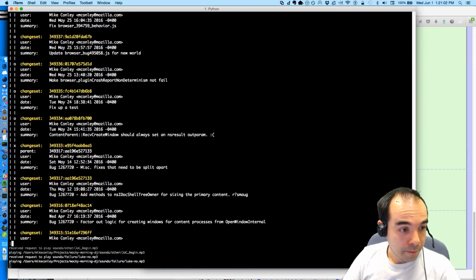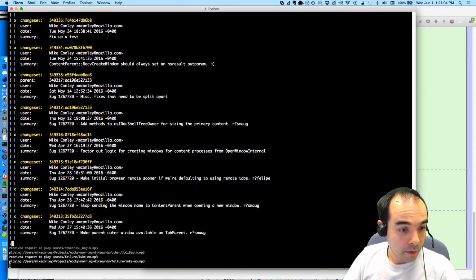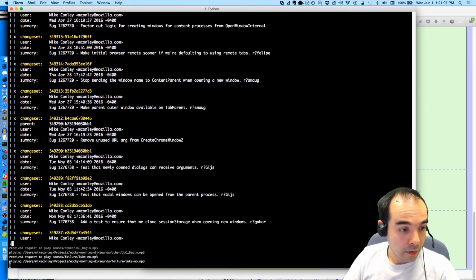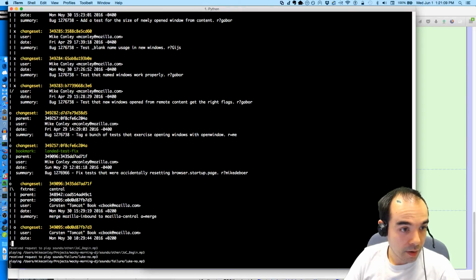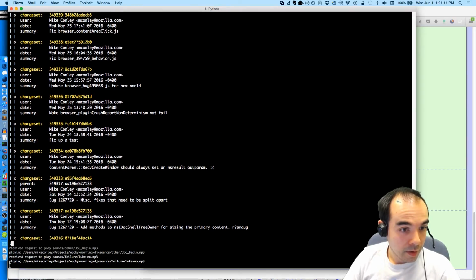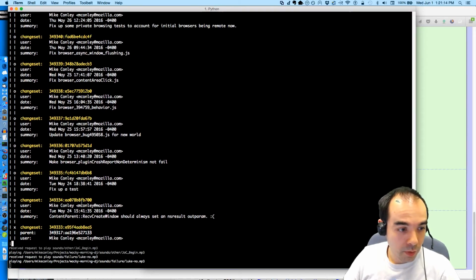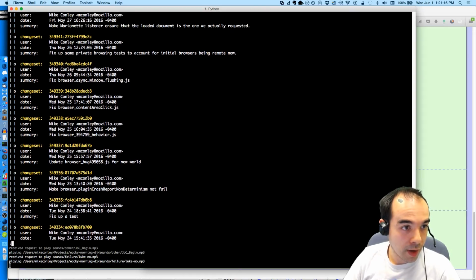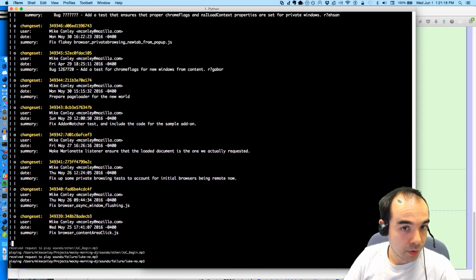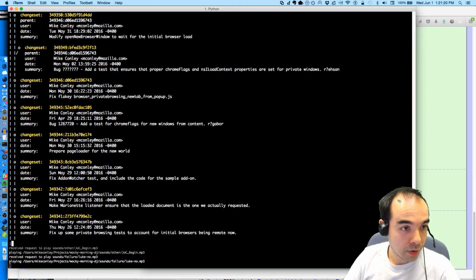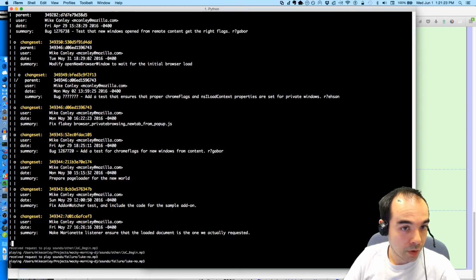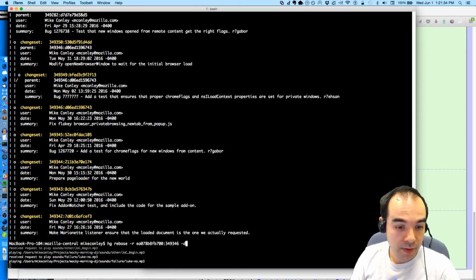Let's see what else here. So I'm going to try and rebase this all the way to this onto tip. 3, 4, 6 onto tip.